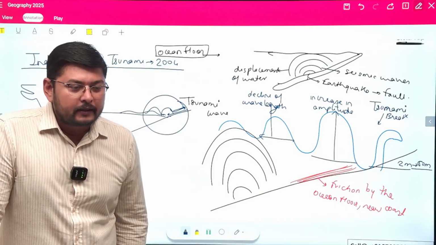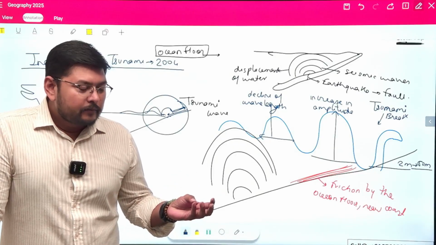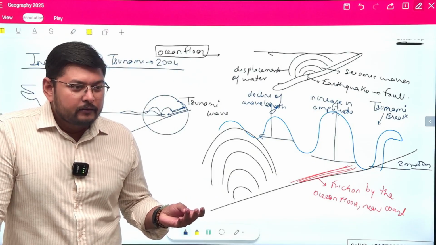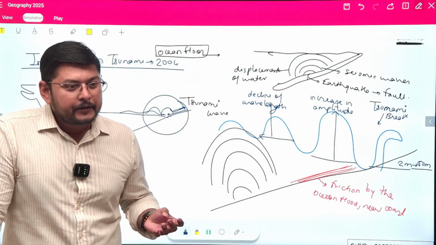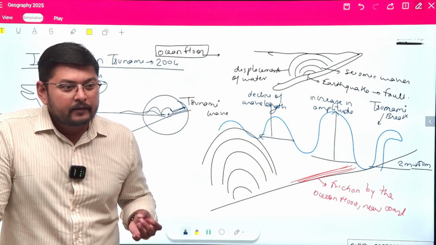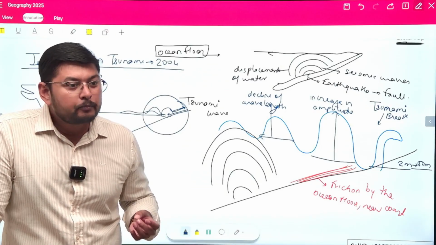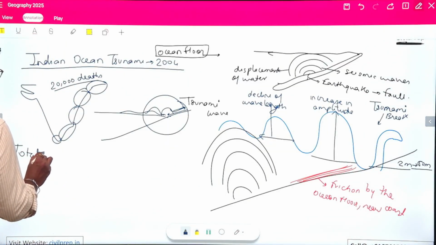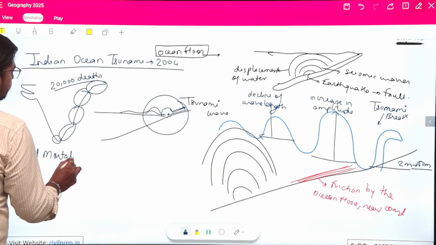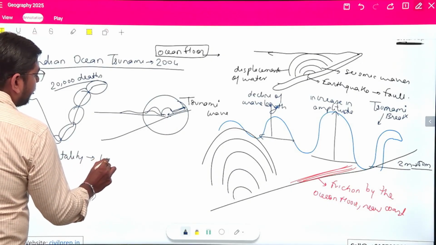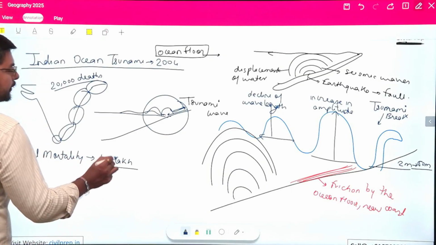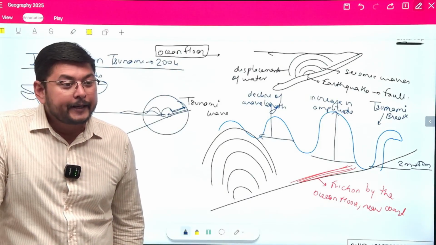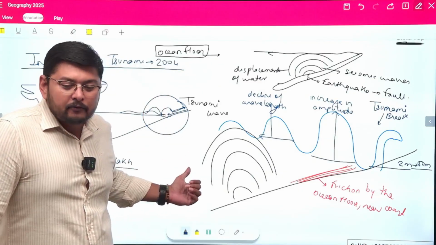Over all regions of the world, that is India, Bangladesh, Myanmar, Thailand, Indonesia, Malaysia, Philippines, and regions of Africa also, there was a mortality of more than around 1.2 lakh. So the total mortality will be seen here. It was more than 1.2 lakh. This is an official number. But if you look at the total number which is not yet accounted for, it is more than 3 times, in India also and in the world count also.